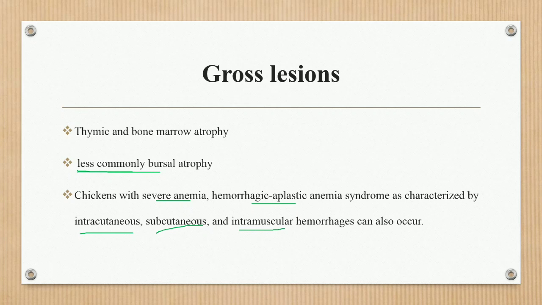Those chickens have severe anemia and hemorrhagic aplastic anemia syndrome. They are characterized by intracutaneous, subcutaneous or intramuscular hemorrhages, which are also found at the time of autopsy or postmortem.